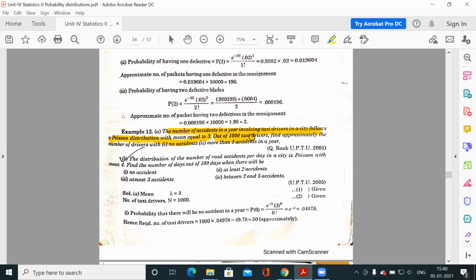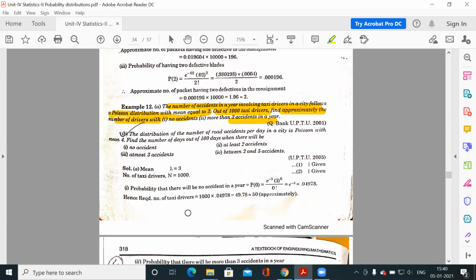Out of 1000 taxi drivers, find approximately the number of drivers with no accident, and with more than 3 accidents in a year. So in this case, you have to find the expected frequency. For that you use the formula n times the probability function.